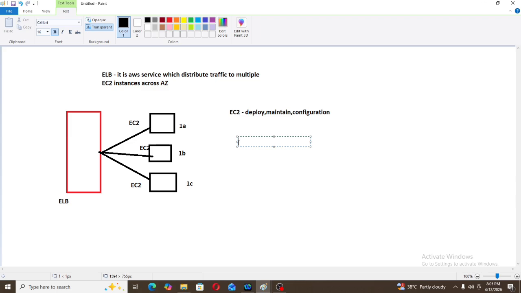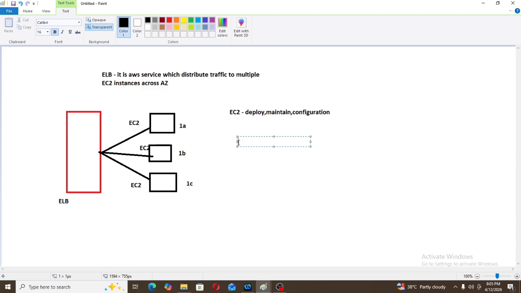Now here we are using Elastic Load Balancer to distribute the traffic. Then our EC2 instances will be available in multiple availability zones, because then we will get high availability, we will get auto scaling, we will get scalability. Everything will be managed by AWS.